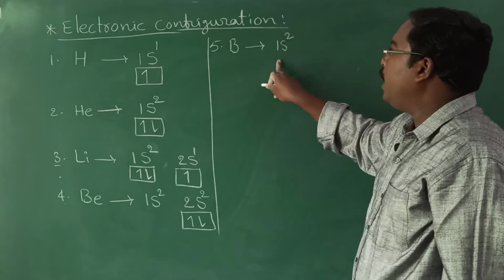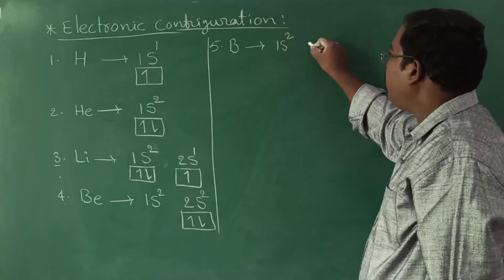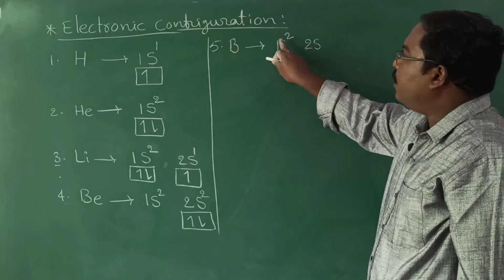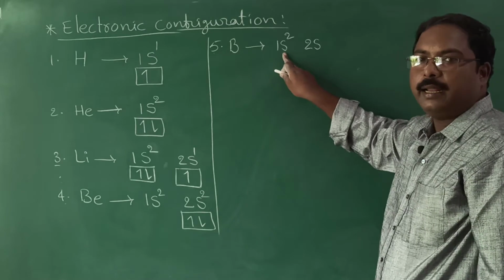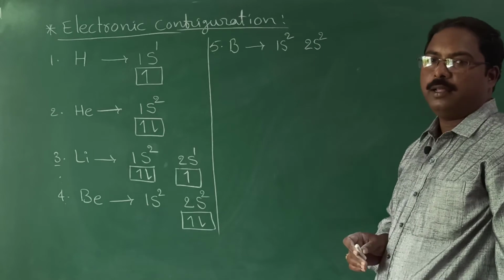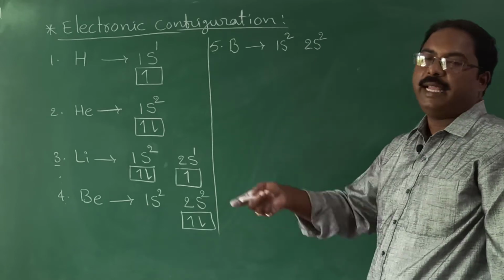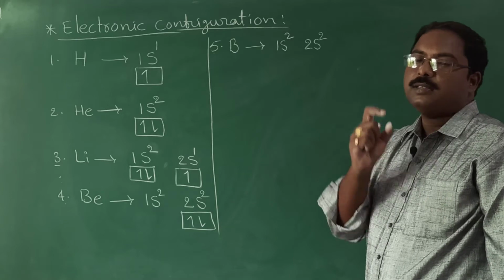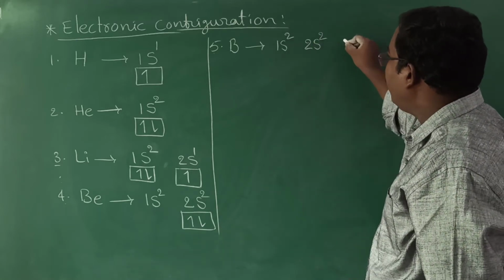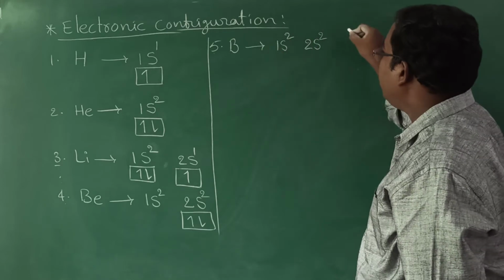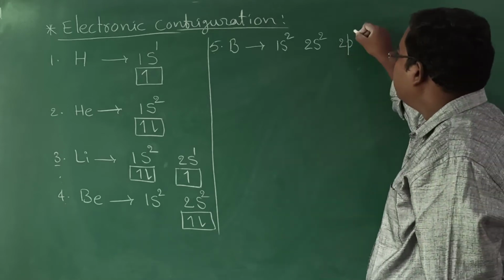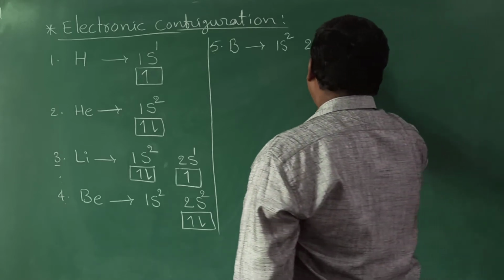Next, coming to the next element, boron having 5 electrons. Already the first 2 electrons enter into 1s orbital, then the electrons enter into 2s orbital. Out of the 5, 4 already written. Can we write 3 here? No. S orbital capacity is always 2 only. Whether it is 1s, 2s or 3s, an s subshell capacity is only 2 electrons. So 4 we already filled. The next electron will enter into which orbital? After 2s, which will come? 2p. So we have only 1 electron left in the p orbital.